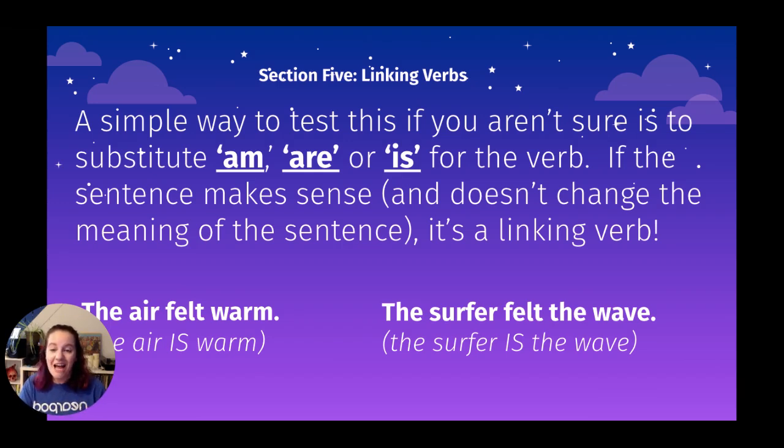Now, if I look at the next sentence, "the surfer felt the wave," and I use the same pattern to test it, I would then be saying "the surfer is the wave." Now, grammatically, that is a sentence, but is the meaning the same thing? In the first one, the surfer is either reaching out and touching the wave or feeling the wave on their body while they're surfing. In the second one, we're getting into this weird, we are all one with the universe moment of "the surfer is the wave." Now, if you surf, sometimes it might feel like that, but that changes the meaning of the original sentence. It's not the same sentence anymore, which means that "the surfer felt the wave" is the action form of felt.